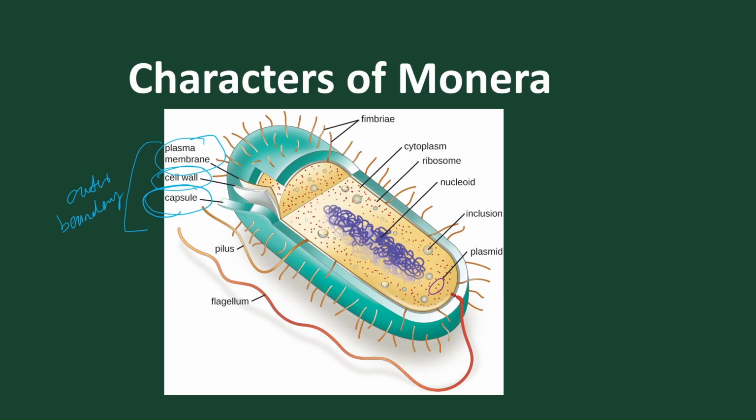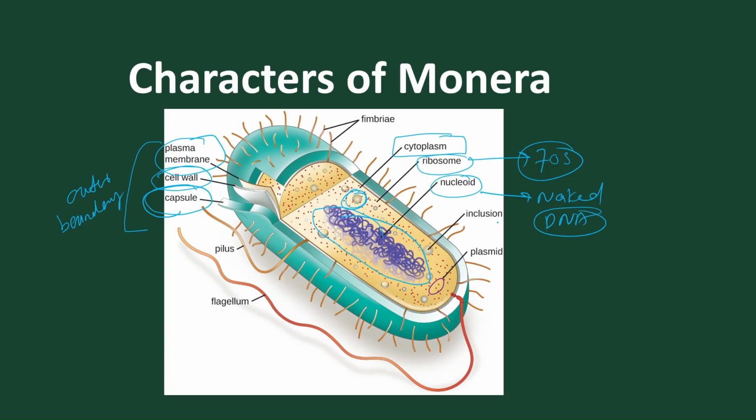Inside the boundary, we find the fluid called cytoplasm. Inside the cytoplasm, we find 70S ribosomes present. And we find naked DNA present, which is called the nucleoid. This nucleoid contains naked DNA.